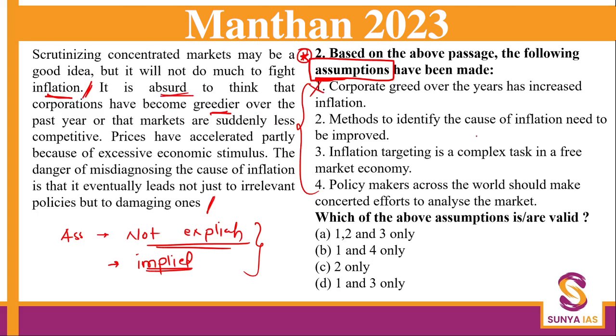Methods to identify the cause of inflation need to be improved. Now, what do you think? This is not given. But I can say that yes, what we are talking about is that we are not able to actually diagnose. It nowhere says that it has to be improved. So this can be an assumption.